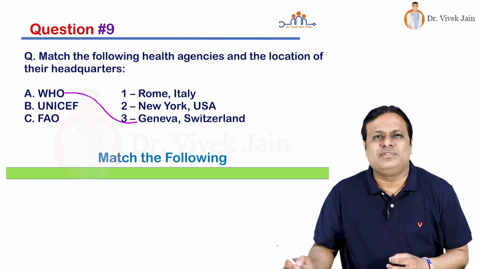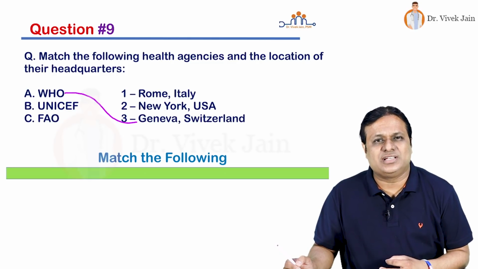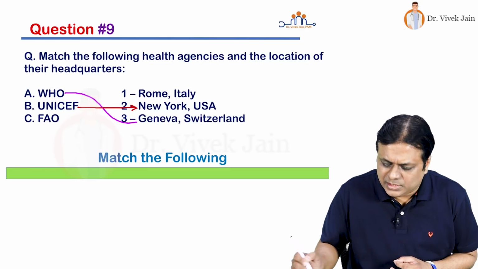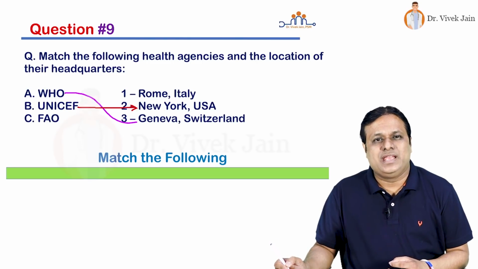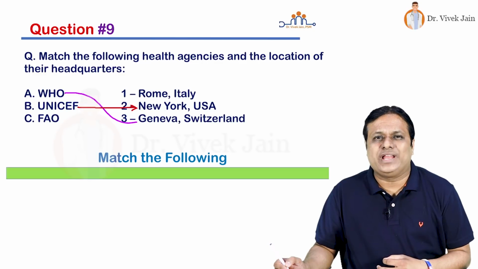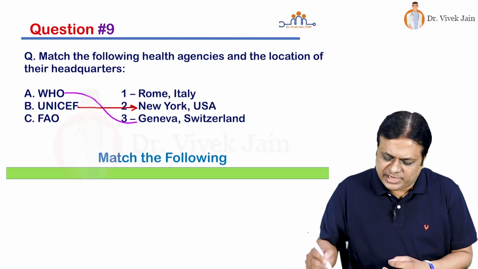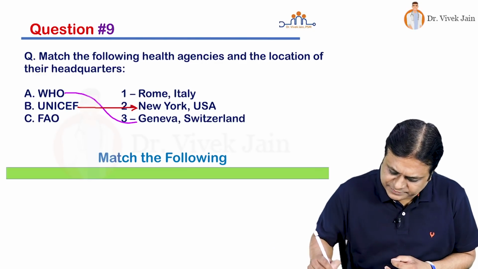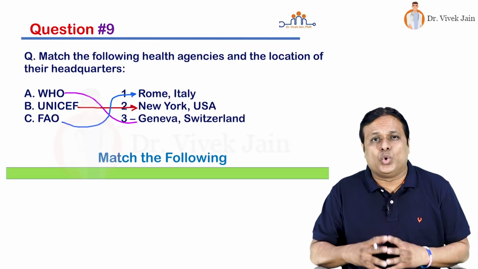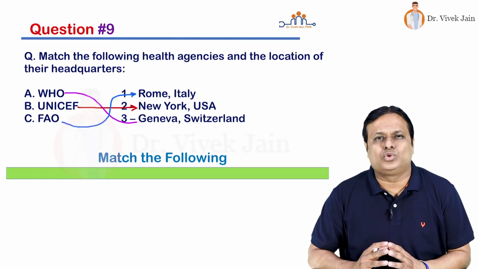UNICEF. What is UNICEF? United Nations International Children Emergency Fund. Headquarters are located at New York, USA. And third choice, FAO. What is FAO? Food and Agricultural Organization. Its headquarters are located at Rome, Italy. So kindly go through them once.